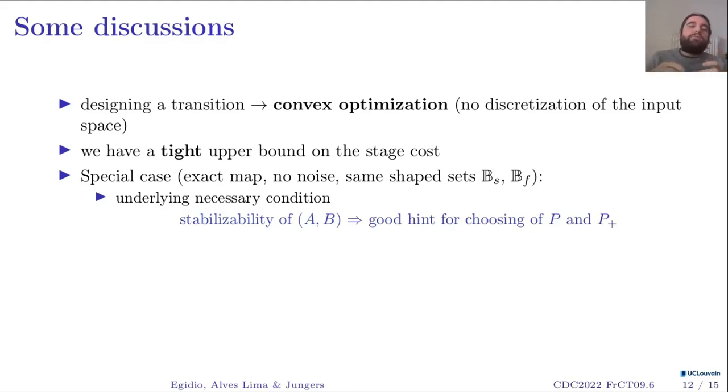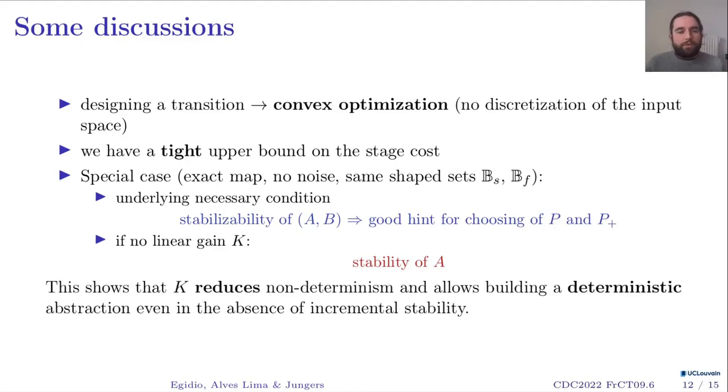I can find a stabilizing controller for the system and solve the Lyapunov equation, get the matrix P that solves it, and call it P plus this solution. If I didn't have a linear gain K in my controller, if this controller was constant and uniform all over the cells, then a necessary condition for a transition to exist in this case would be the stability of matrix A. And this is known to be a way harsher condition in control theory.